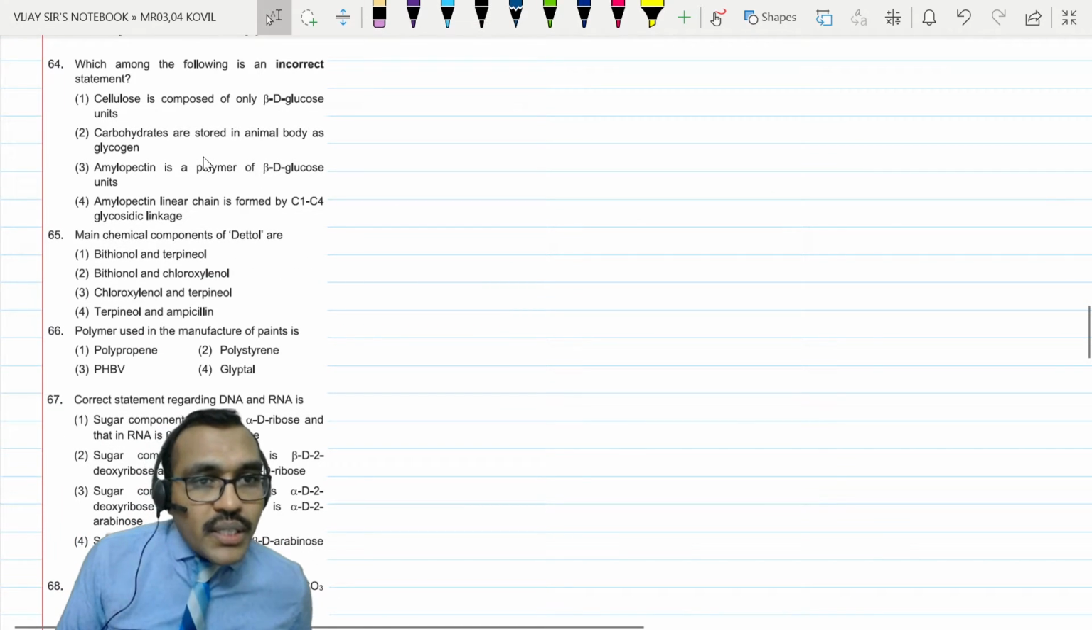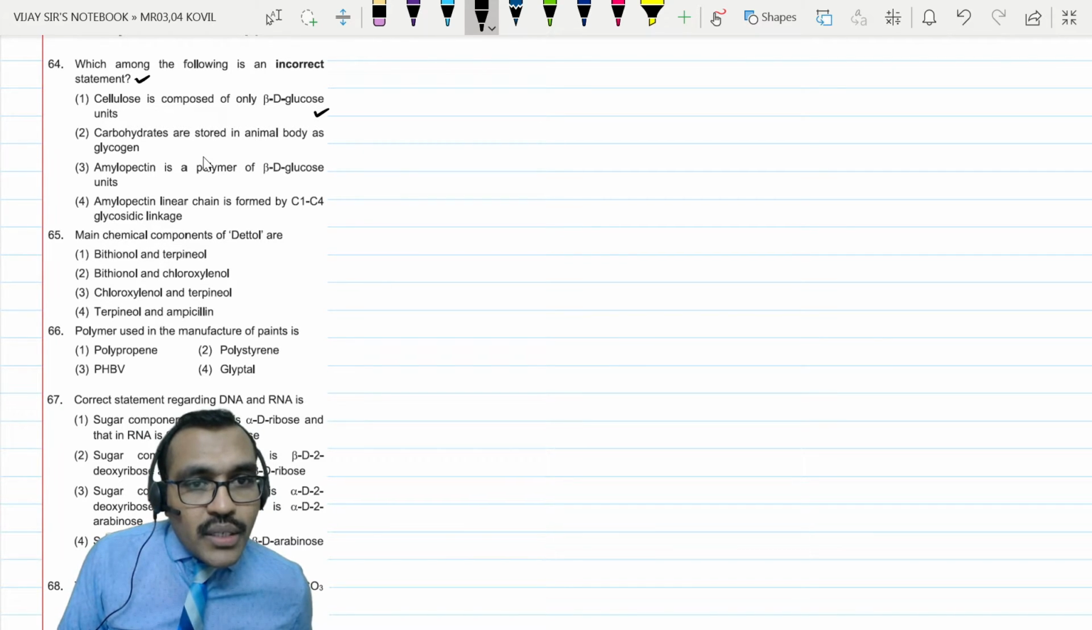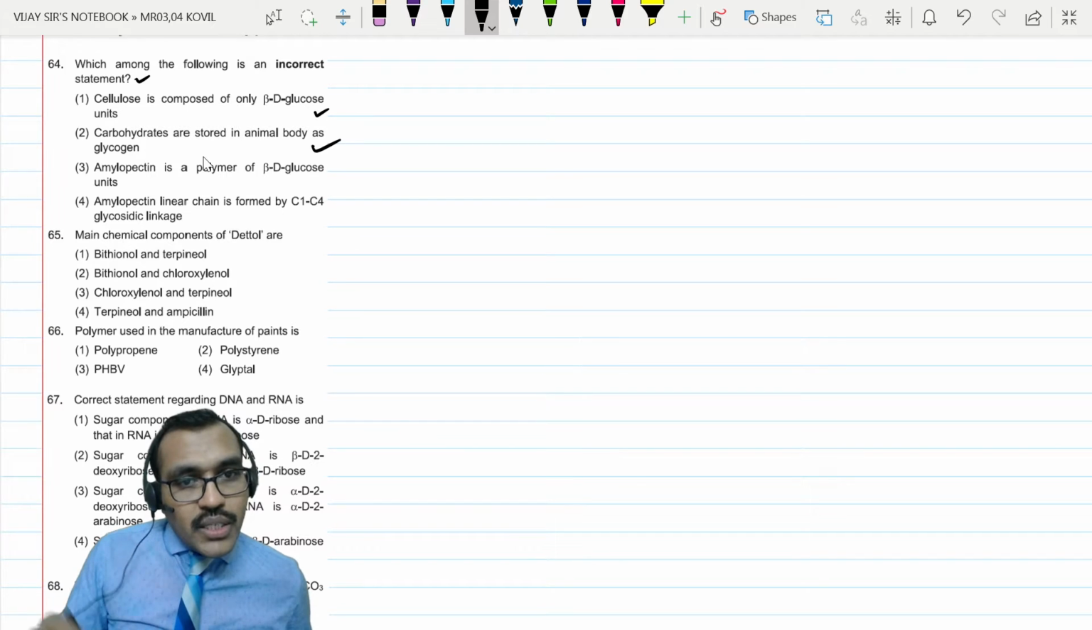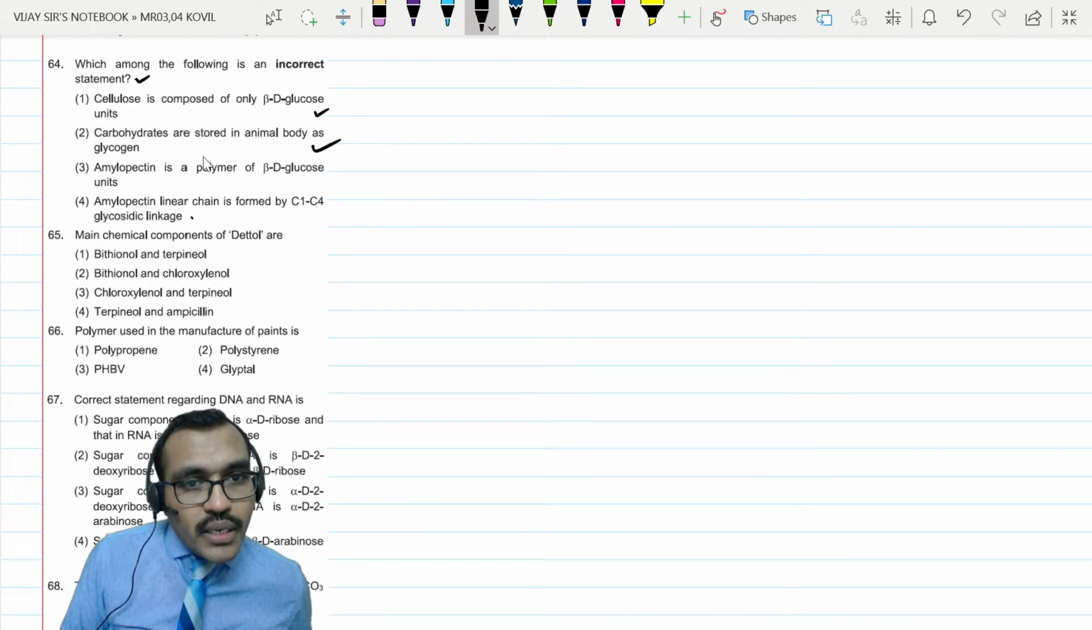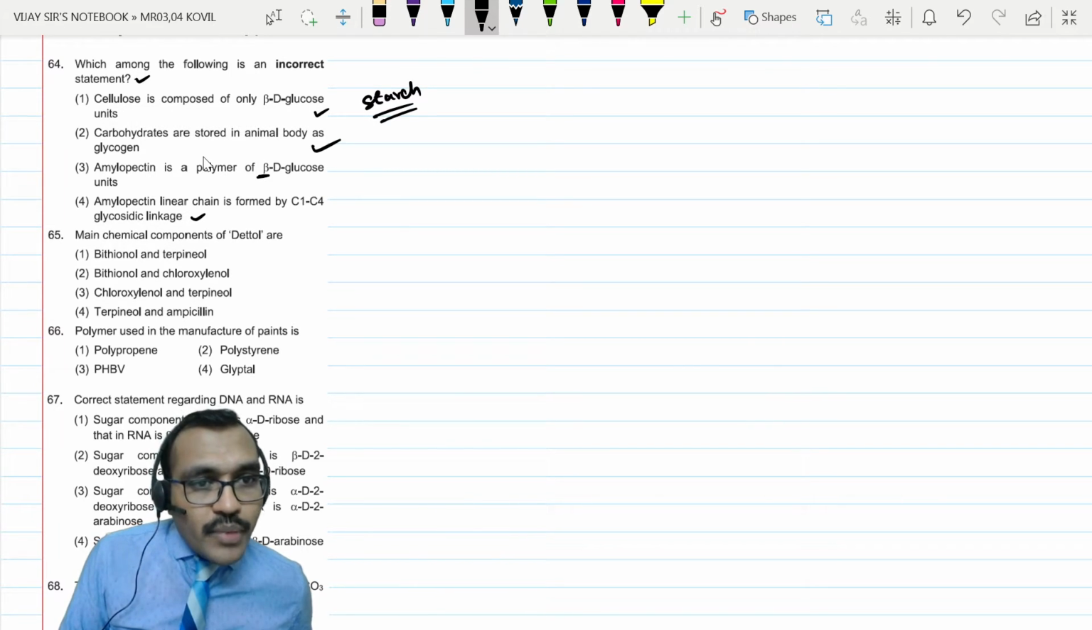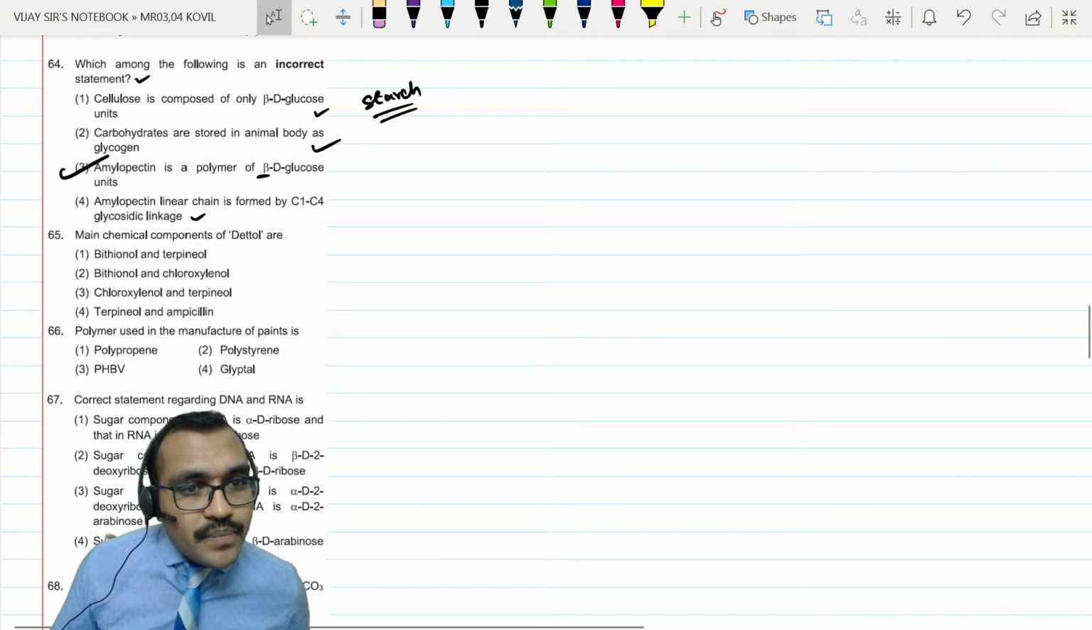Which of the following is an incorrect statement? Cellulose is composed of only beta glucose units, okay. Carbohydrates are stored in animal bodies as glycogen, correct. Amylopectin is a polymer of beta D glucose units. Amylopectin's linear chain is formed by C1-C4 glucosidic linkage, so this is the alpha form. Amylose and amylopectin, this is nothing but starch, made of alpha D glucose.